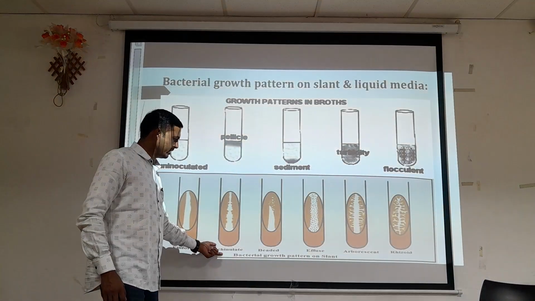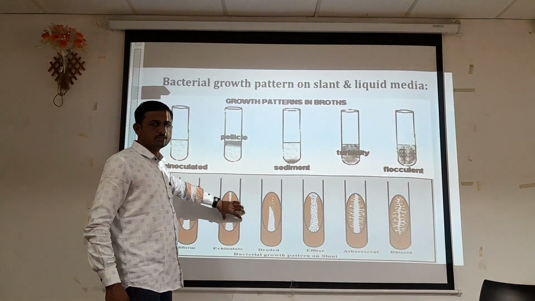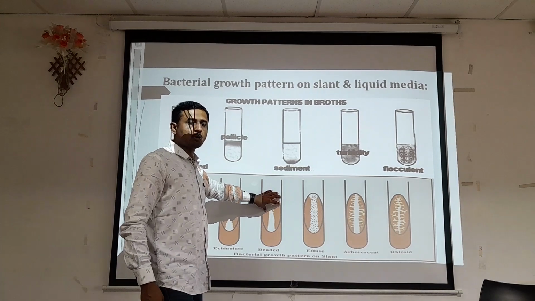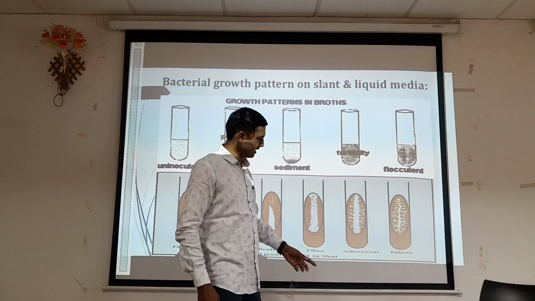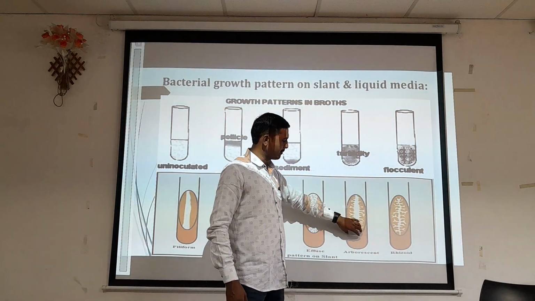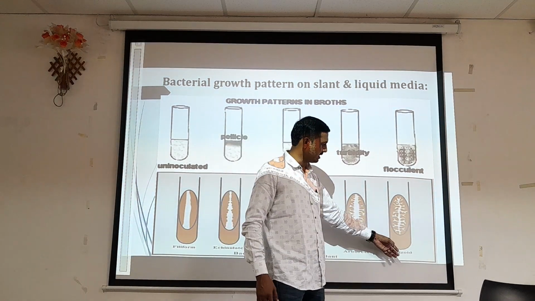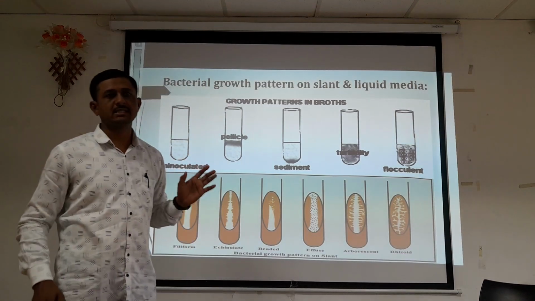Here is an echinulate type of growth pattern of the organism on slant media. It is a villous type of growth pattern of bacteria. It is a diffuse type of colony on slant media. It is an arborescent type of cultural growth of the bacteria on slant media. It is a rhizoidal type of growth pattern of that bacteria on slant media.